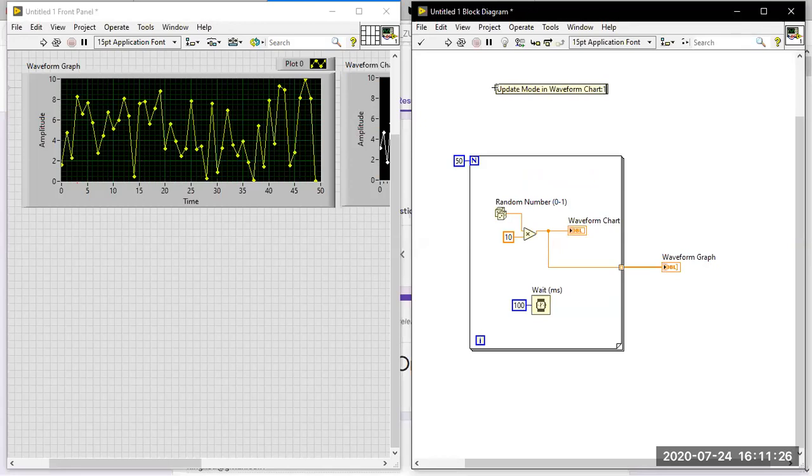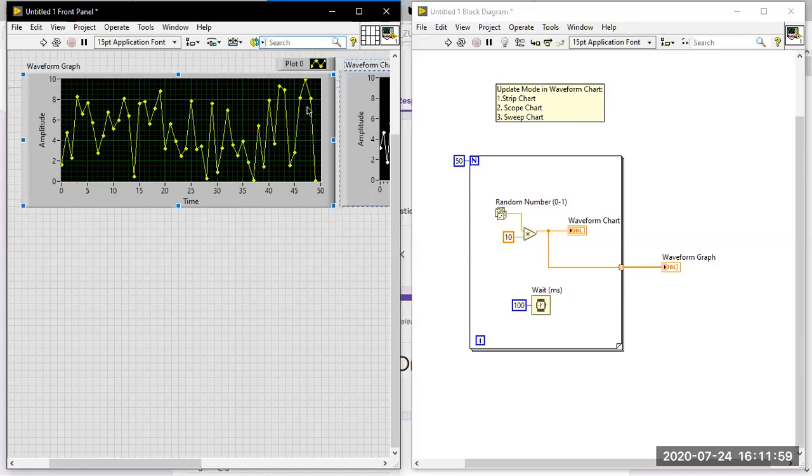The first one is strip chart, the second one is scope chart, and the third one is sweep chart. Strip chart, scope chart, and sweep chart. Totally three different update modes will be available in the waveform chart. What is the difference between these three charts? We'll discuss here.